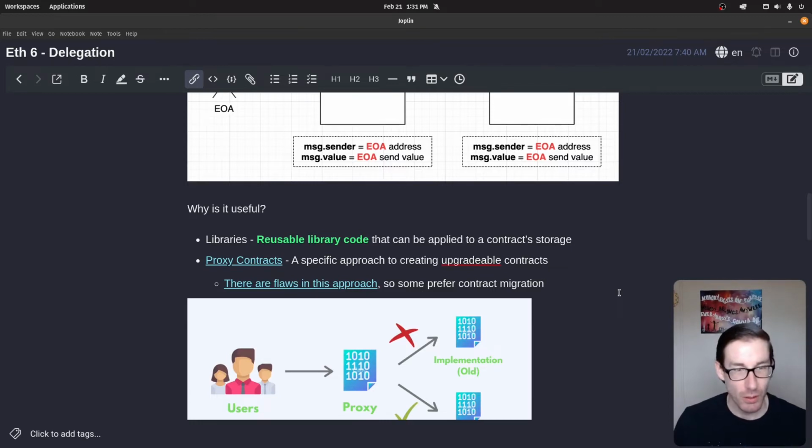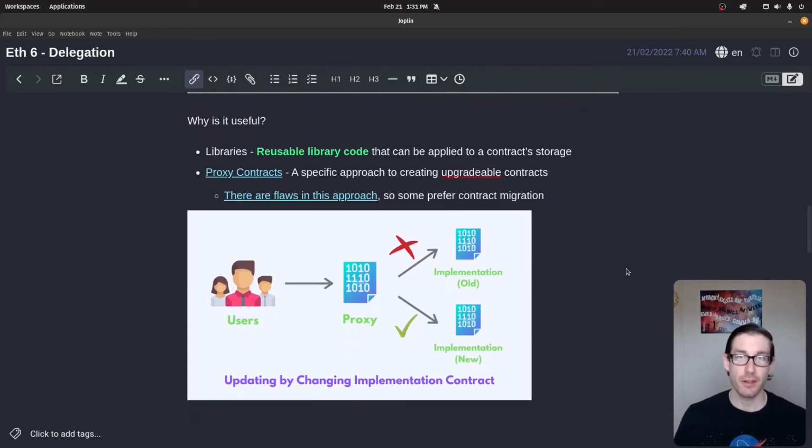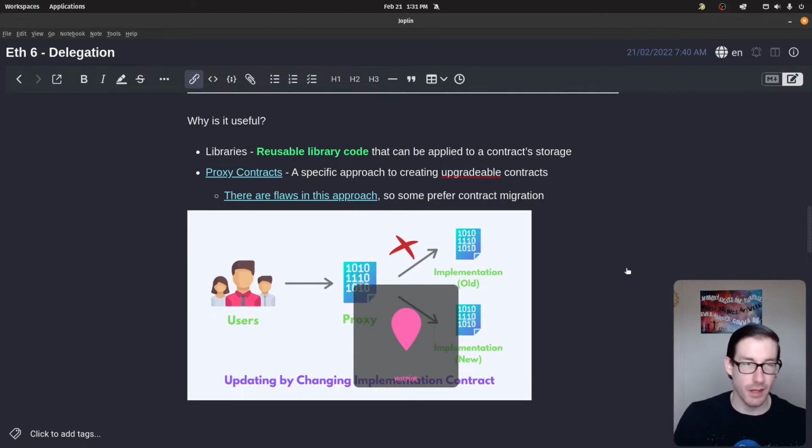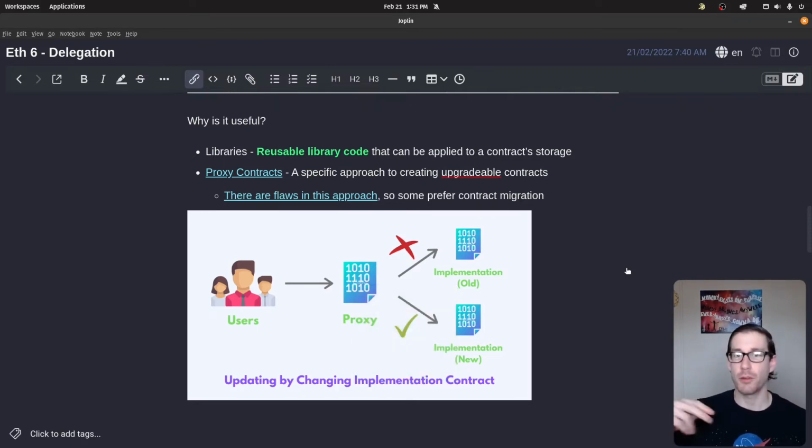So we're going to talk about why this is useful. Why does delegate call exist? Delegate call exists for a few reasons, or at least a few of the reasons that I've found myself. There might be a ridiculous number of reasons, and I've just not found them, but these are the two main, most prominent reasons that a lot of people discuss.